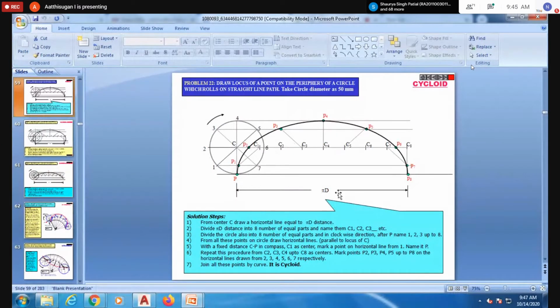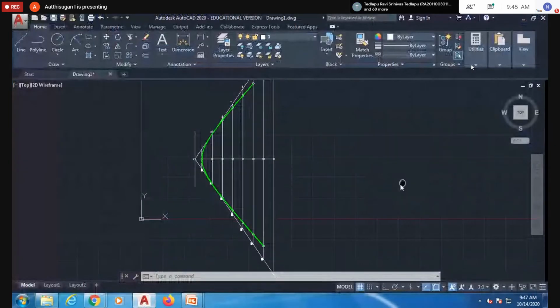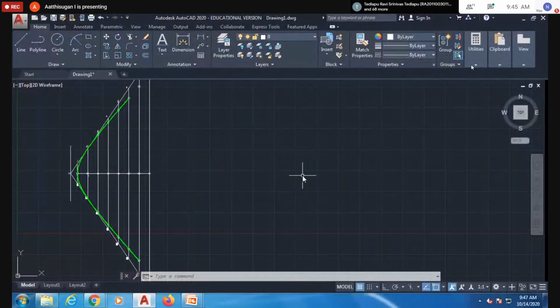The pi d distance will vary: pi into 60 will come. So your radius is 30. In this question the radius is 25 mm, but in our question the radius is 30. With the corresponding radius, take the center points and mark the intersection points on the corresponding lines, getting the shape of the cycloid. This is easy, so you can do the two questions here also.